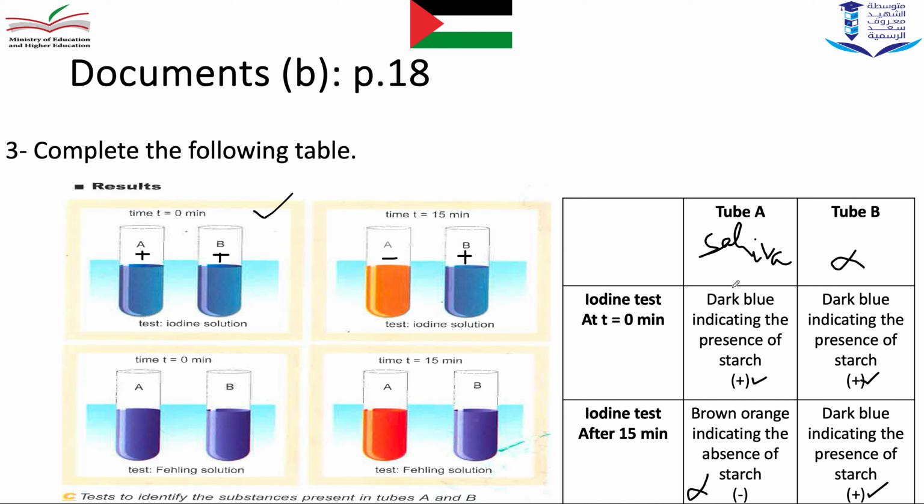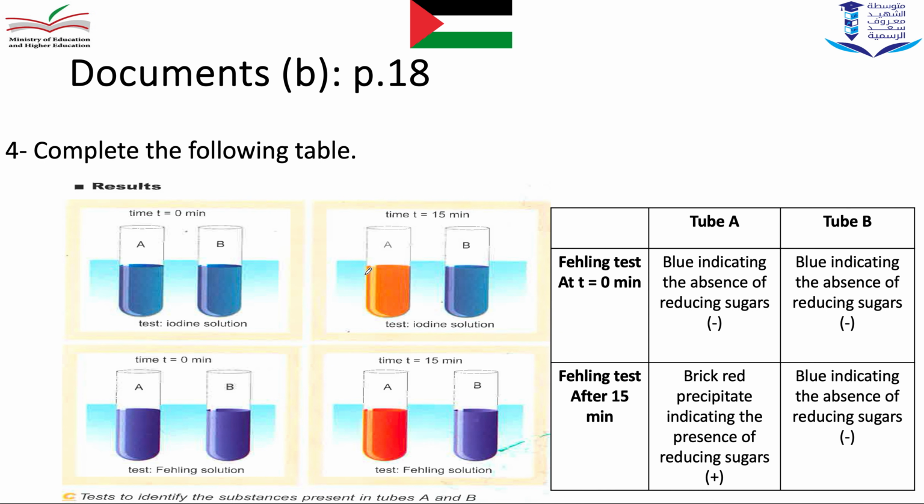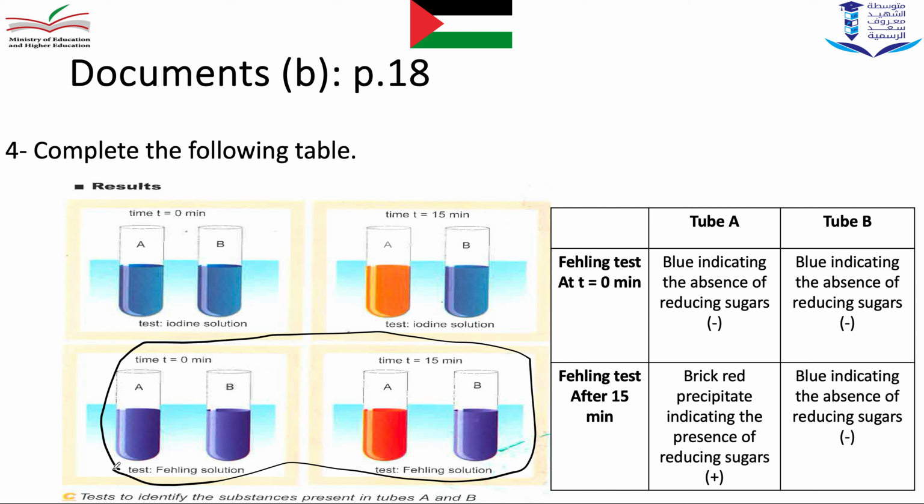Okay. So under the action of saliva, what can we conclude from this experiment of iodine test? We conclude that the starch is digested under the action of saliva, or saliva can digest the cooked starch. But I don't know what it was transformed into. If I want to know, I want to work with Fehling test. Fehling test is a test to check the presence of reducing sugar.